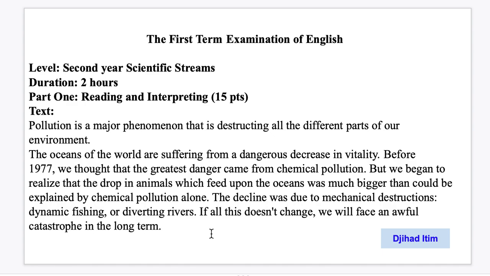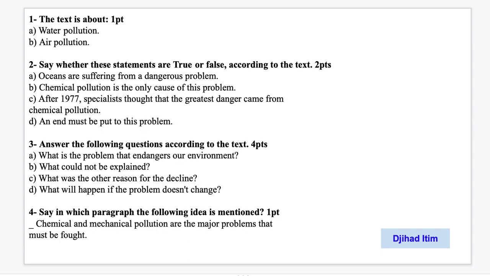So this was the text, okay? You can read it and read it again, okay? We will start now with the questions. First question. The text is about water pollution or air pollution. What is the text about?